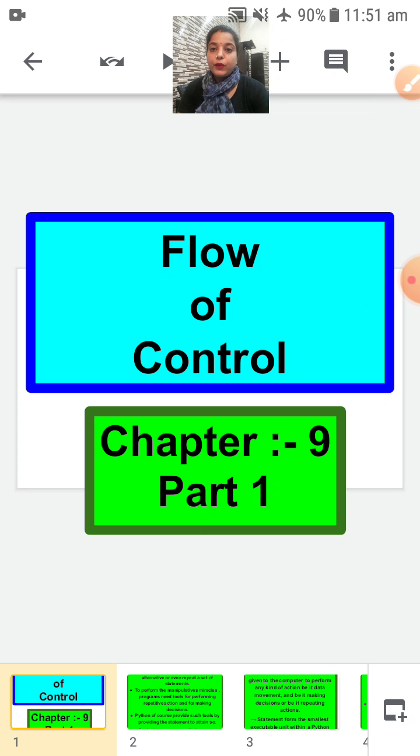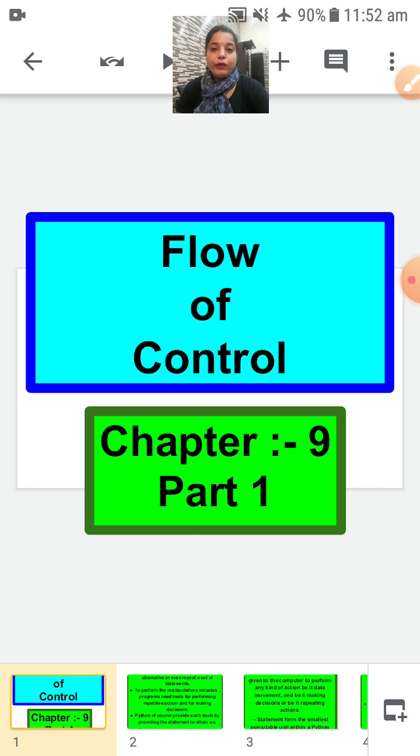Children, today we are going to start a very new chapter, that is chapter number 9, flow of control. This is a very important chapter from the programming point of view. Till now we have just done simple programming. With the help of this chapter we add many more things in our programming that give a new formation to the programming. So let's see what we are going to discuss in this chapter.